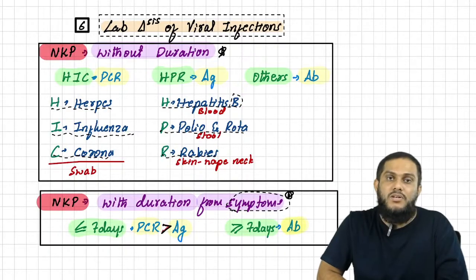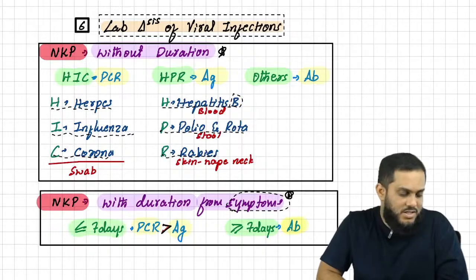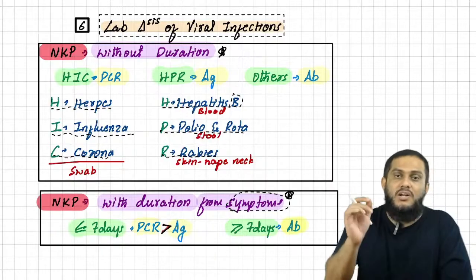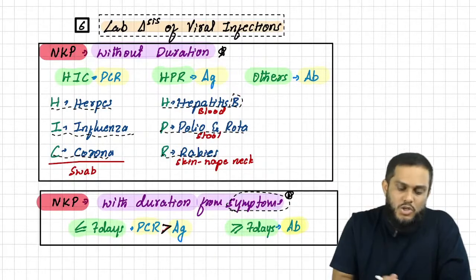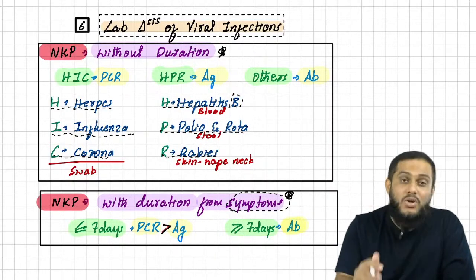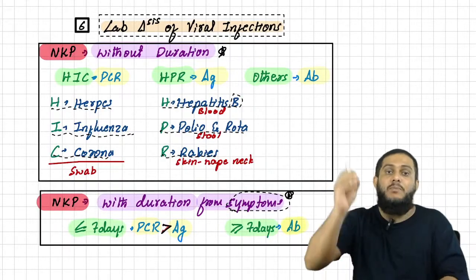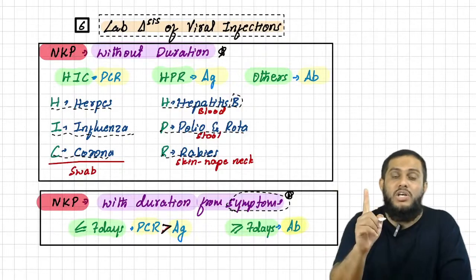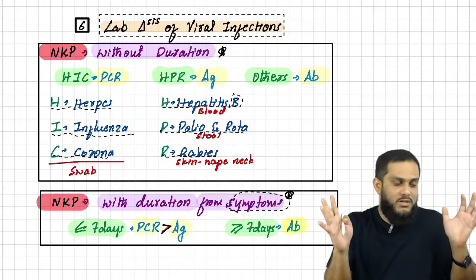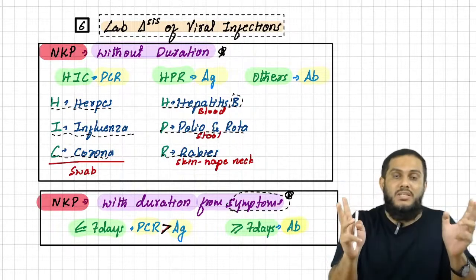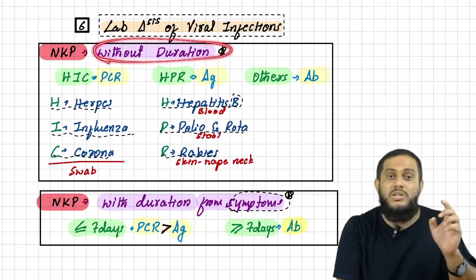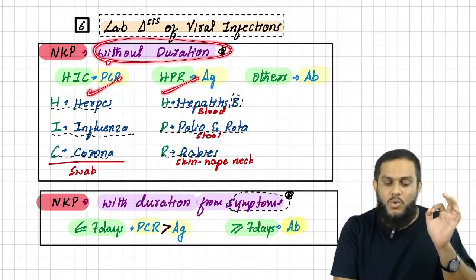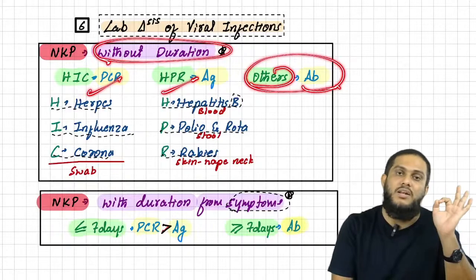Right? Antibody detection. Sir, what about dengue virus? That is the question you are asking. Just apply the NKP: HIC, HPR and others. Where does it come? It comes in the others. So you have taken an example, dengue virus, and I'm applying my NKP. Now in the question you have to see whether duration is mentioned or not. We'll take both. First, duration is not mentioned. Question is lab diagnosis of dengue virus. Does dengue virus come under HIC and HPR? No, it comes under others. So answer is antibody by ELISA.